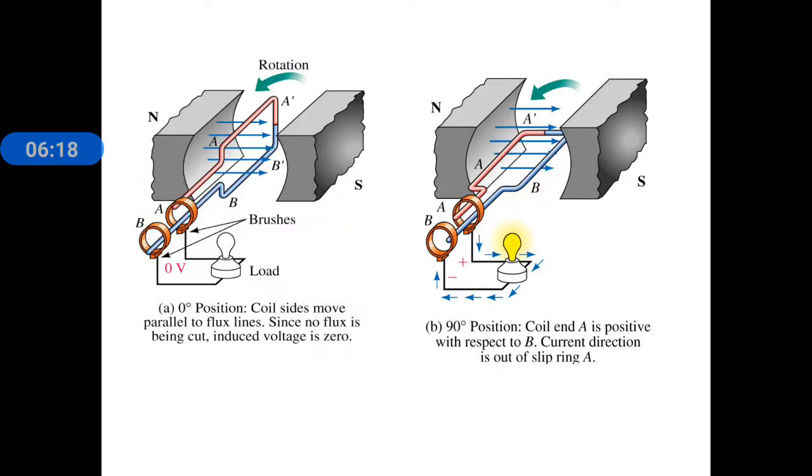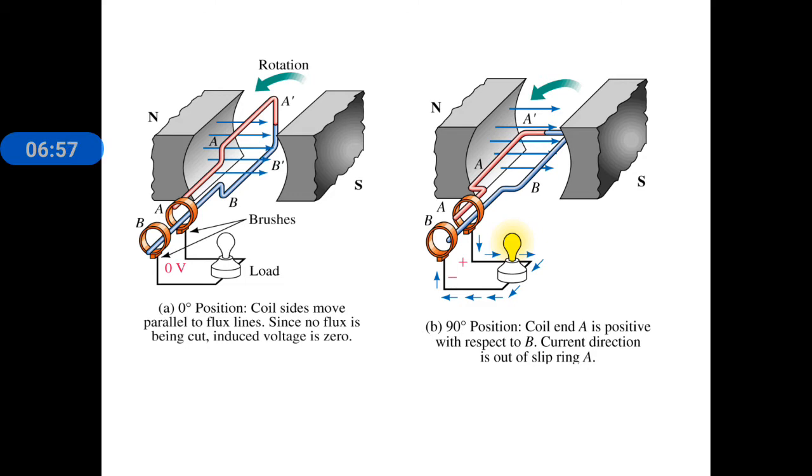So in the first figure and second figure, the difference is that it is rotating anti-clockwise. The coil is named A dash and B dash, and in the second figure also A dash B dash. The position is changed by 90 degrees. So we can just imagine the first figure in the position of 0 degree. In that case, the magnetic field and the conductors are parallel to each other. Therefore, the magnetic field does not cut the conductor. Therefore, no EMF is produced in the coil. So no current.